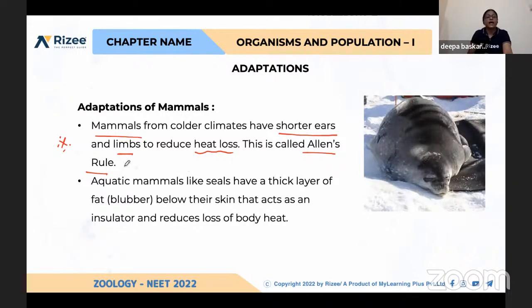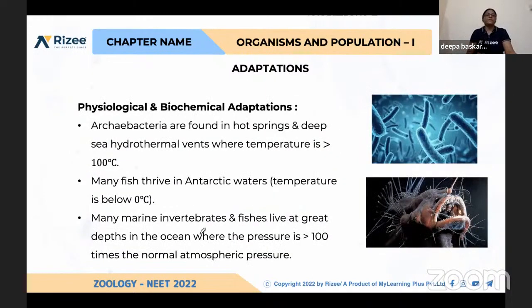Aquatic mammals like seals have a thick layer of fat below their skin, usually in polar regions too. That fat layer acts as an insulator and also reduces the loss of heat.